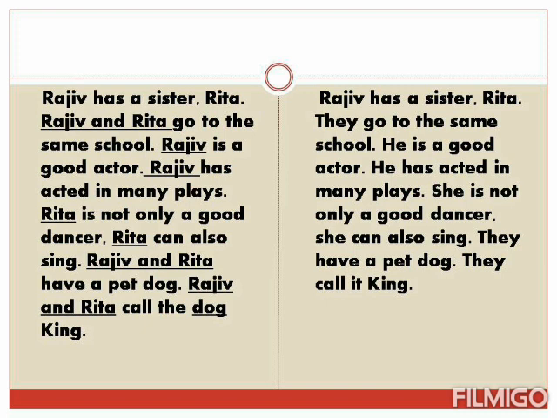Now look at the other side. The same paragraph we have written on the other side. Just notice the differences between them. Now I am going to recite the next paragraph. Rajiv has a sister, Rita. Rajiv is a boy and Rita is a girl. Rajiv and Rita go to the same school. We are talking about two persons, Rajiv and Rita, so here we have used they. They go to the same school.